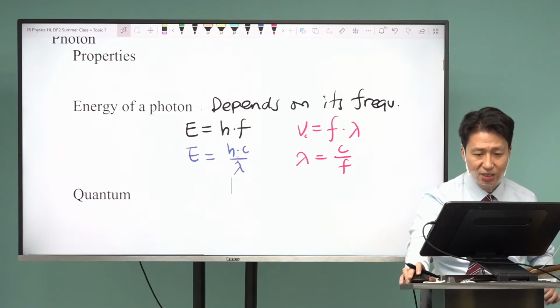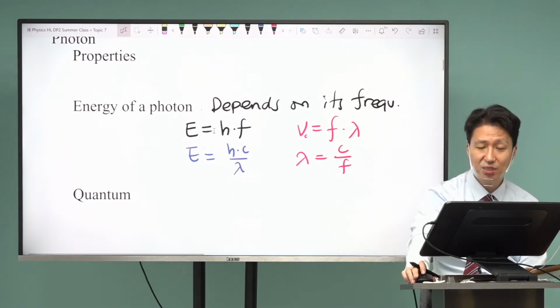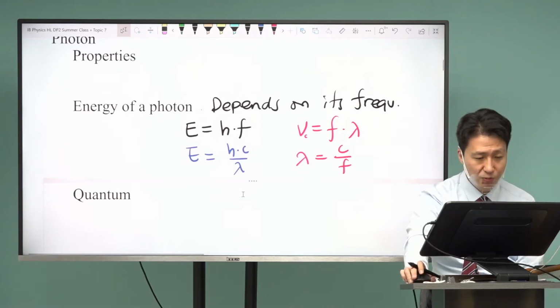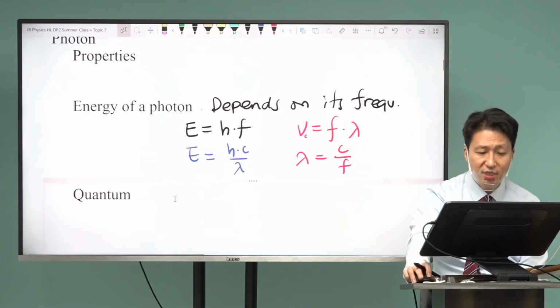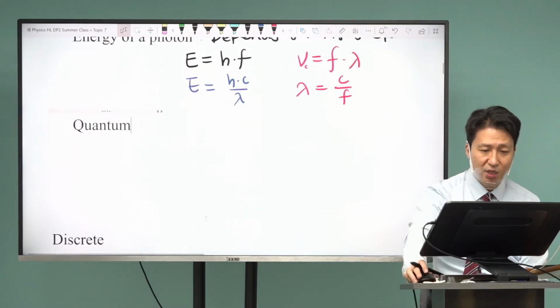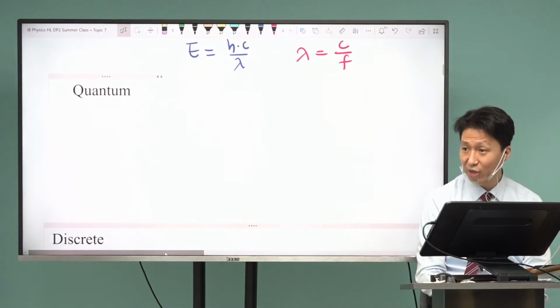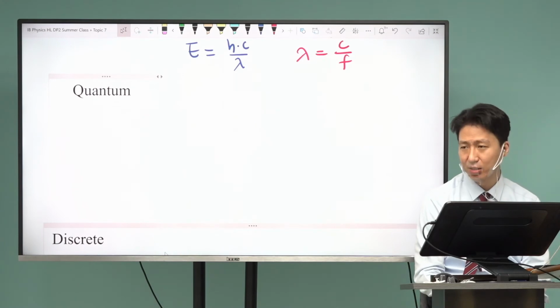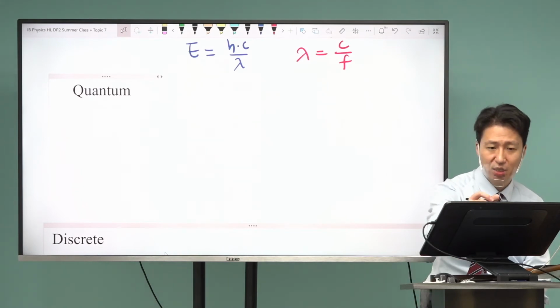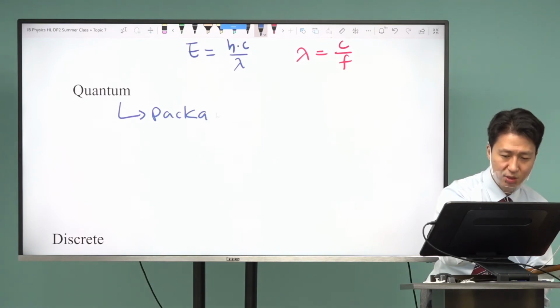So let's go back. This is the energy inside of each photon. The energy of each photon depends on the wavelength of light. You probably have already studied this. If you haven't, this is all you need to know. Next is a vocabulary word we call a quantum. It's the same word quantum that you use when you describe quantum physics, quantum mechanics. It sounds like a very hard word, but it actually just means package, a small package.